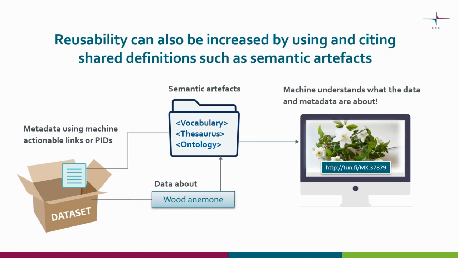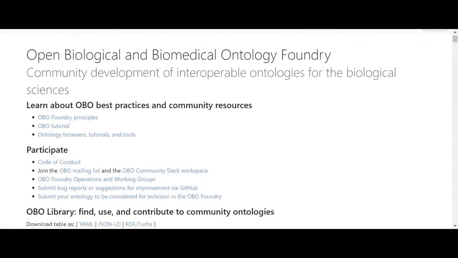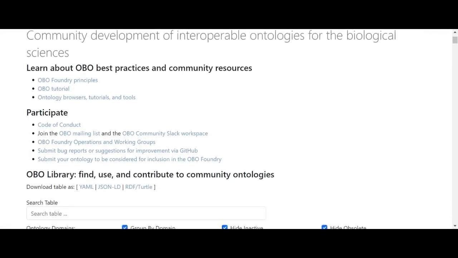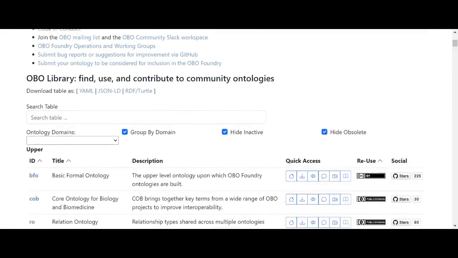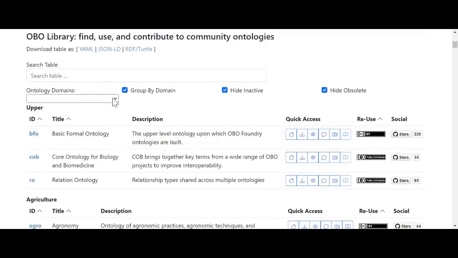In some research domains, these semantic resources are shared in a specific ontology library. OBO Foundry, for example, provides a suite of high-quality, interoperable, free and open source tools for sharing scientific knowledge and making new discoveries.